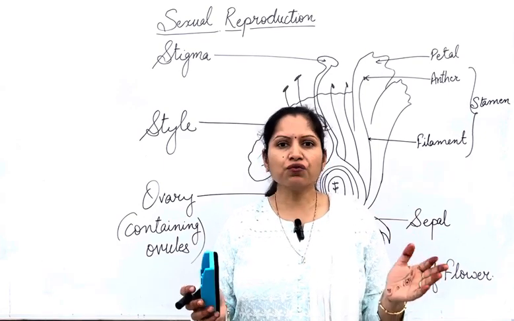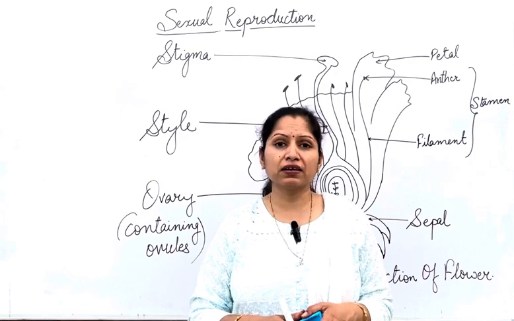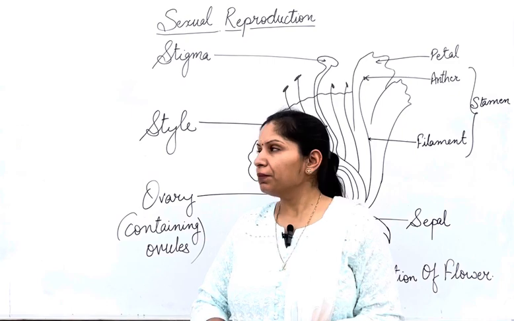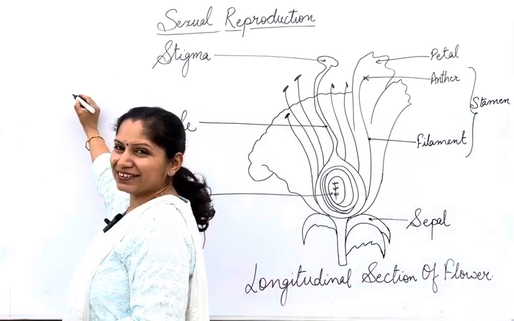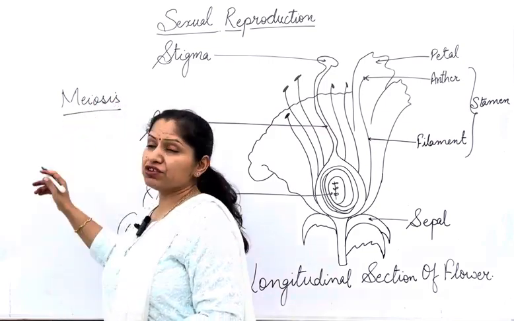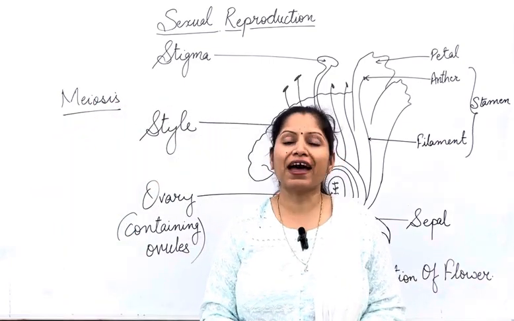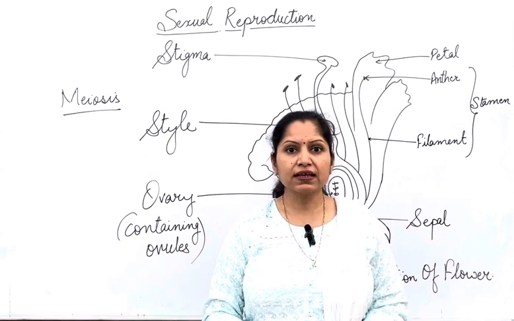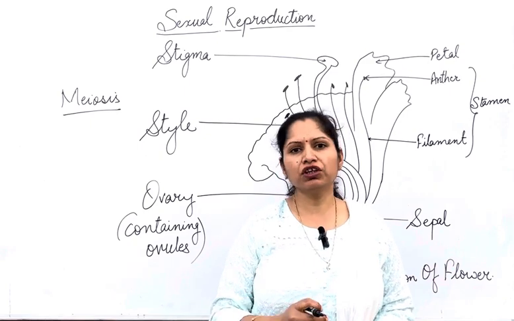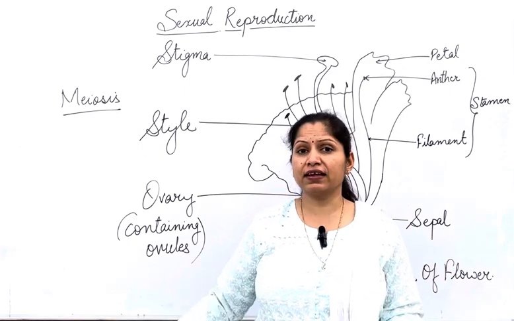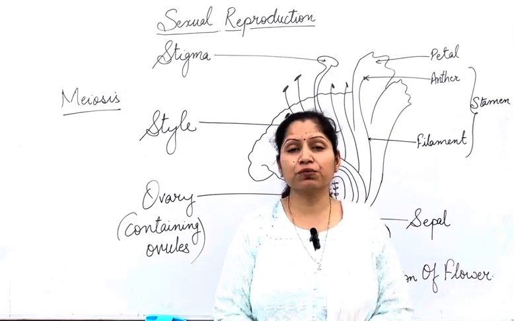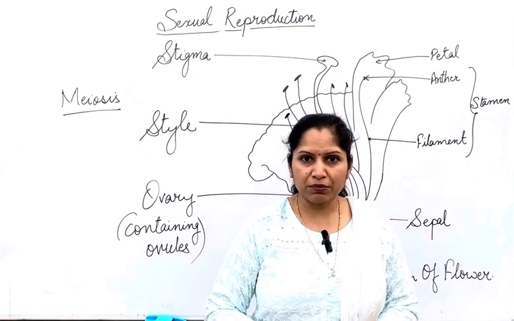The formation of these gametes takes place by a process of cell division known as meiosis. I'm writing it here. Meiosis cell division occurs for the formation of gametes, and during meiosis, each gamete, male or female, will have half the number of chromosomes as the parent cell.